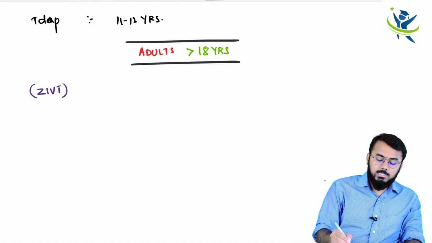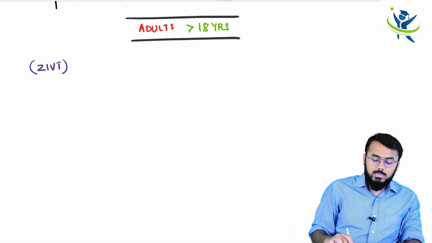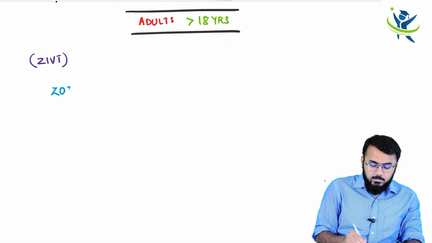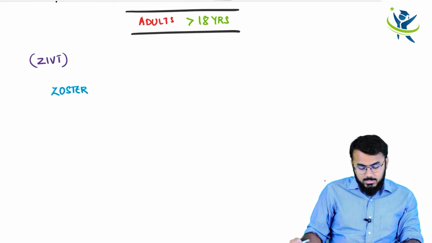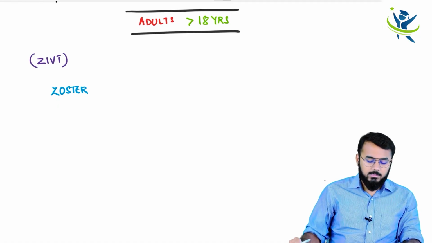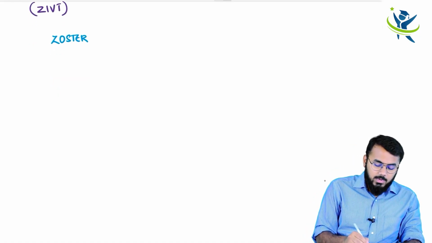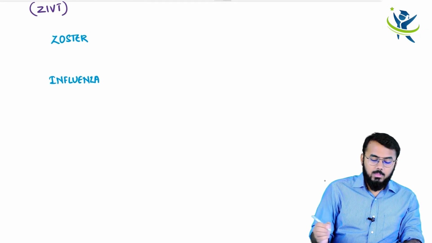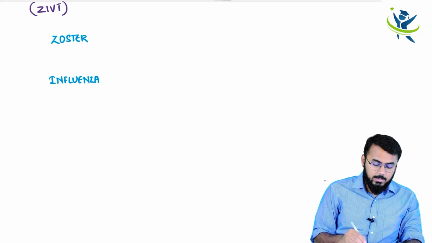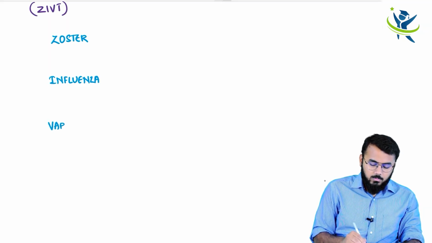Now, what does this Z stand for? Z stands for zoster virus, that is the zoster vaccine, right? And what does I stand for? I stands for influenza, all of you know. And V stands for varicella. And T stands for Tdap vaccine.